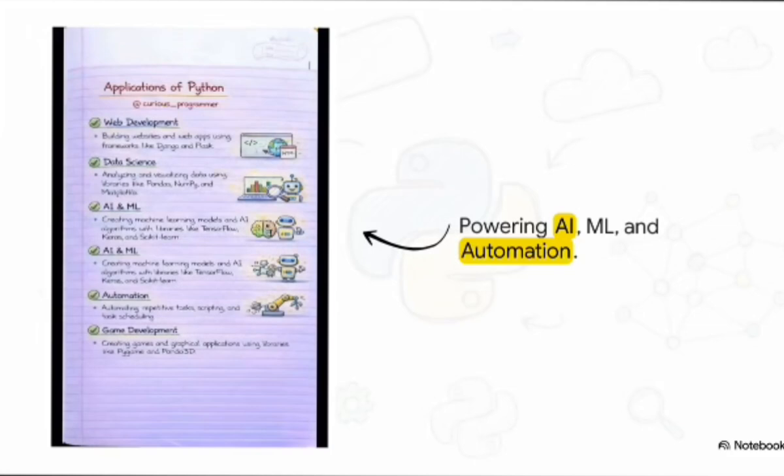But beyond web and data, Python truly solidifies its place at the absolute cutting edge of human technology, artificial intelligence. It's the language of choice for creating machine learning models and AI algorithms, utilizing these immensely powerful libraries like TensorFlow, Keras, and Scikit-learn. And on a much more day-to-day level, it's the premier language for automation. It takes those boring, repetitive tasks, scripts them out, and schedules them so computers can do the heavy lifting while we humans actually focus on creative problem solving.